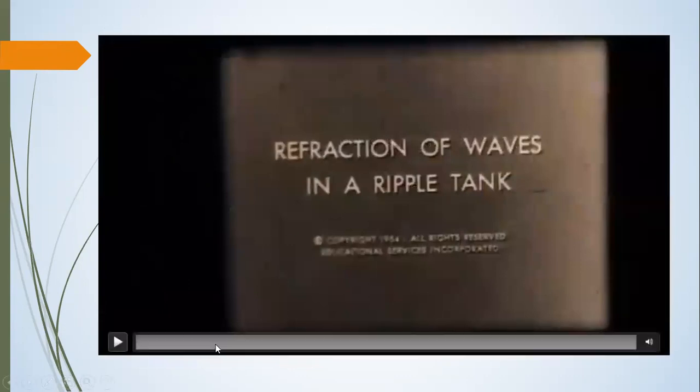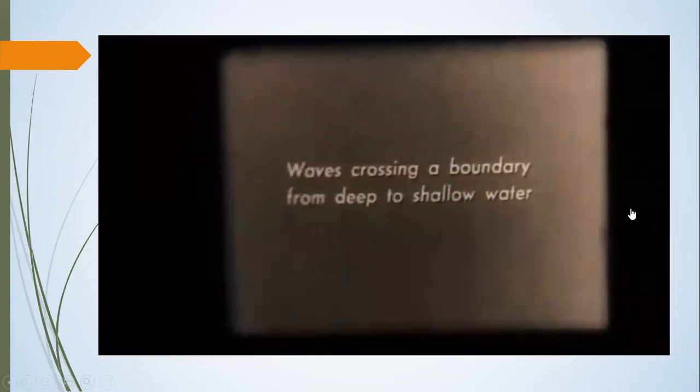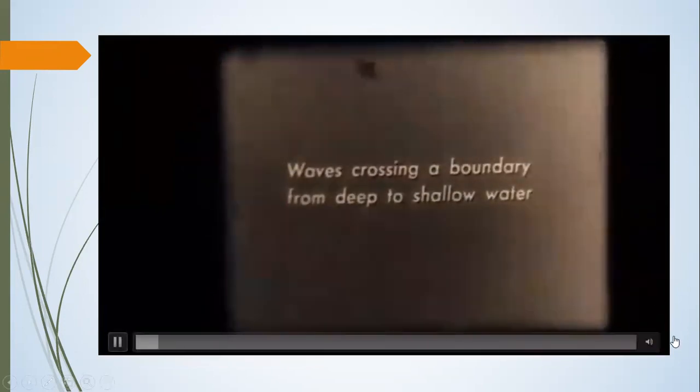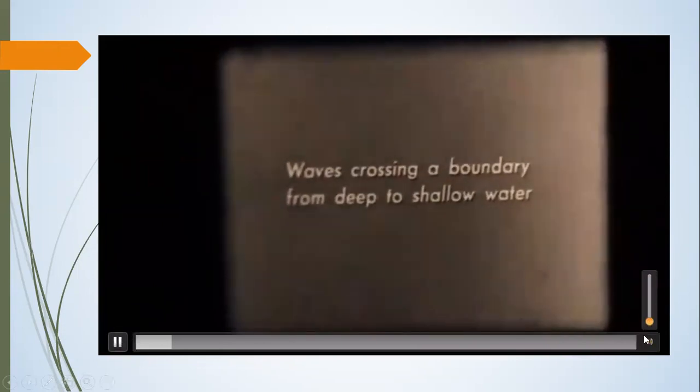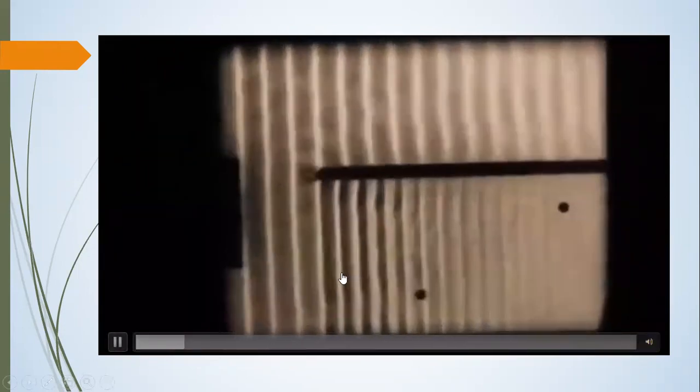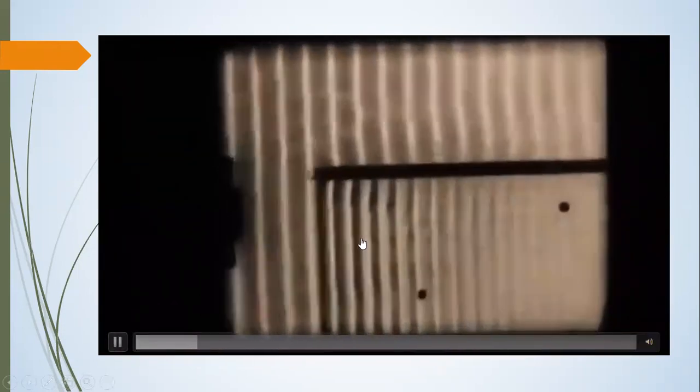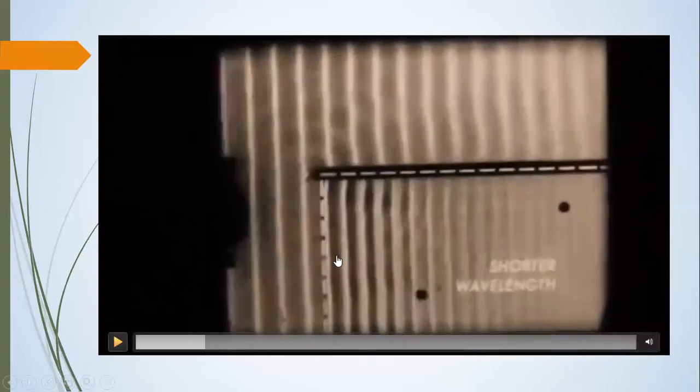Now I am going to show what has actually happened. You can see in this video, in the ripple tank, it is made shallow by placing a glass slab in it. So this is the shallow medium, this is the deep medium.